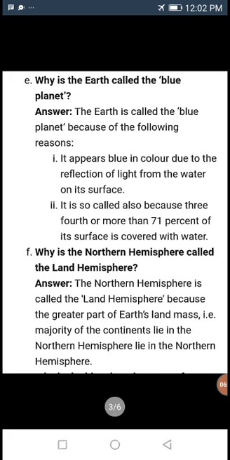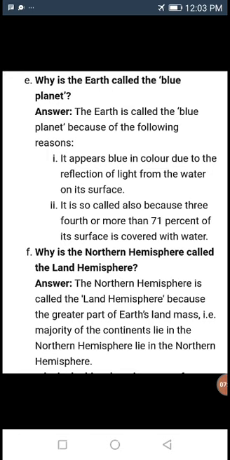Then Earth looks blue because 70% of its surface is covered by water, and because of its reflection, it looks blue. Then why is the northern hemisphere called the land hemisphere? Because all major continents lie in the northern hemisphere, like Asia, Europe and North America.